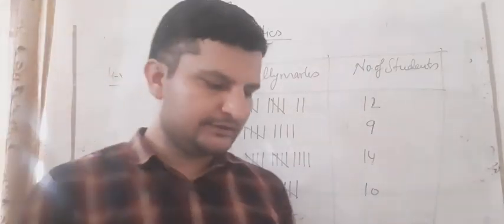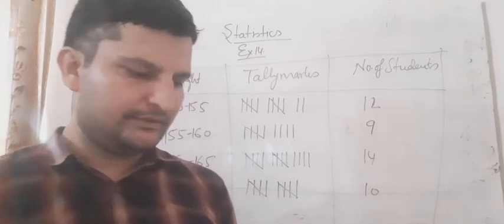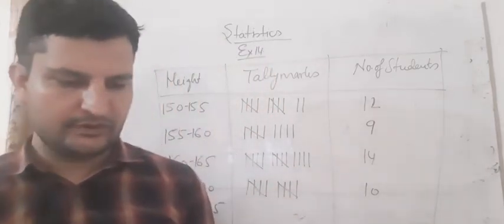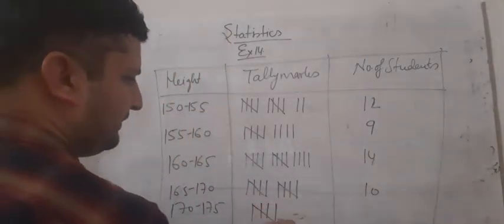And 170 to 175 is the last one. 1, 2, 3, 4, and 5 are coming here. So we can say 5 students.